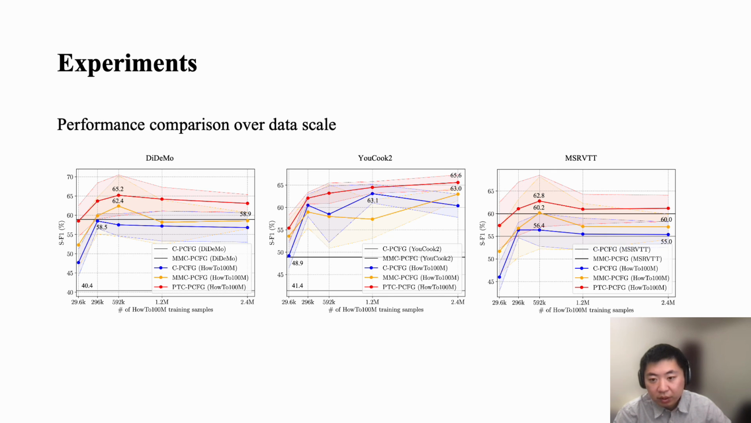We also compare C-PCFG, MMC-PCFG, and PTC-PCFG trained on HowTo100M over different data scales. On DiDeMo and MSRVTT, we observe that PTC-PCFG achieves the best performance at a certain point, and further increasing the number of training instances does not improve the performance. In contrast, the performance gain of PTC-PCFG on YouCook2 can be further increased with increasing training data. The reason can be that the domain of HowTo100M is closer to YouCook2 than the other 2 datasets.